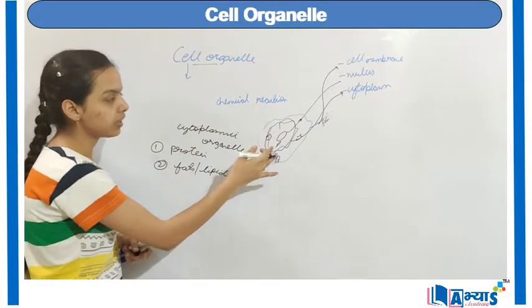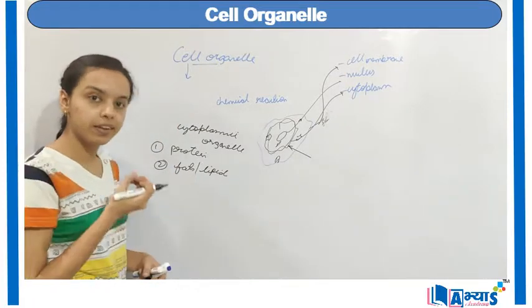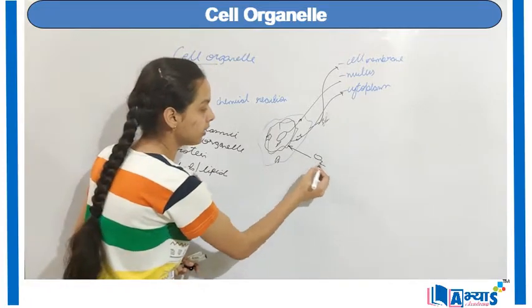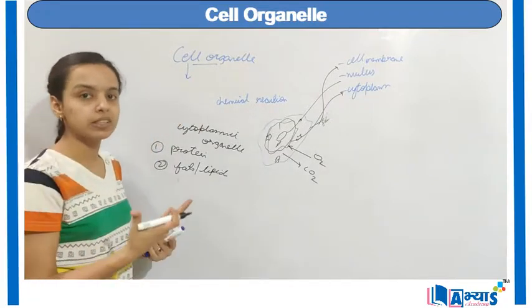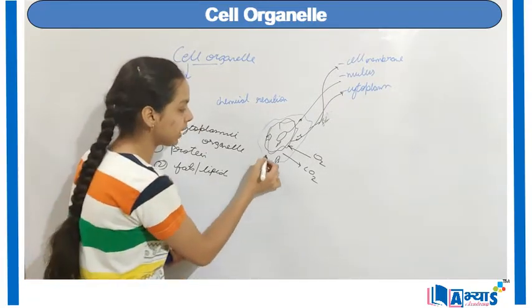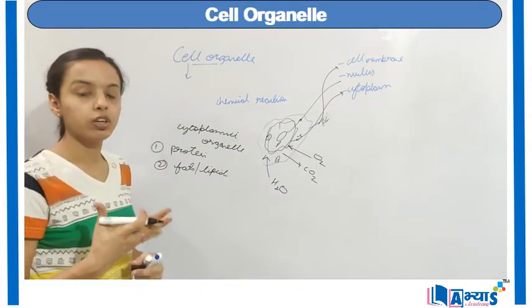Also, because the cell requires oxygen, there is a membrane which enables the intake of oxygen and the exhalation of carbon dioxide. So it also helps in the exchange of gases, and sometimes there is exchange of water, because the cell needs water for its growth.